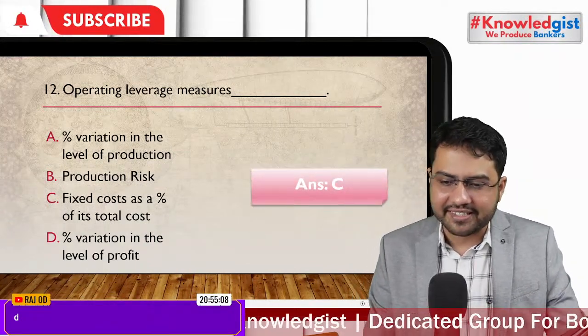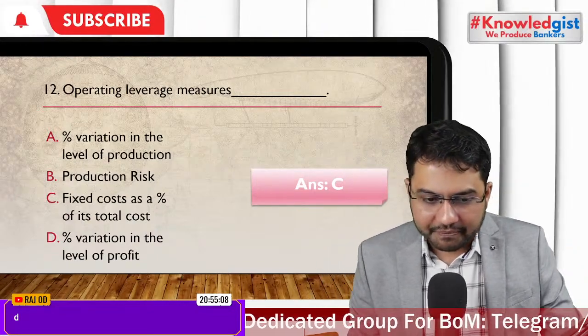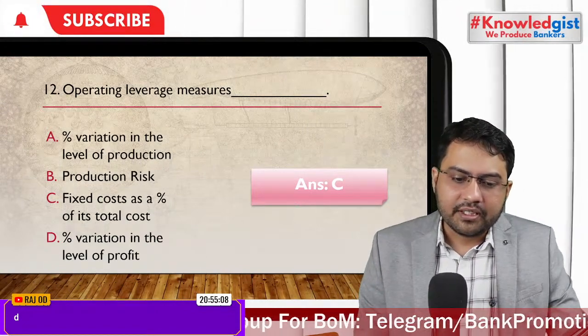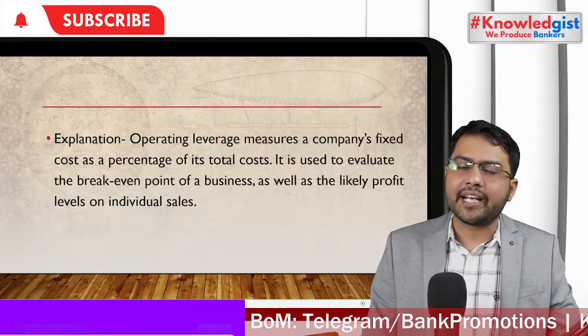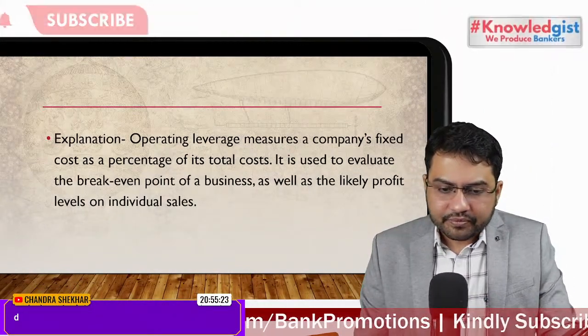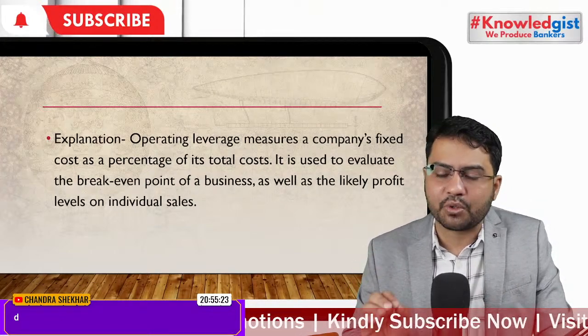So the right answer is C. None of you have answered. Me also, I didn't answer. Thank you, Gauri, for doing it. Fixed cost as a percentage of its total cost. It's operating leverage. Things are clearly mentioned here. You can find it out. Operating leverage measures a company's fixed cost as a percentage of its total costs.